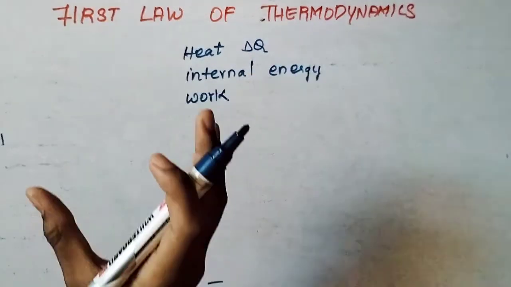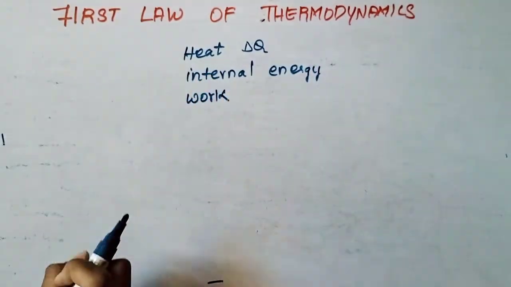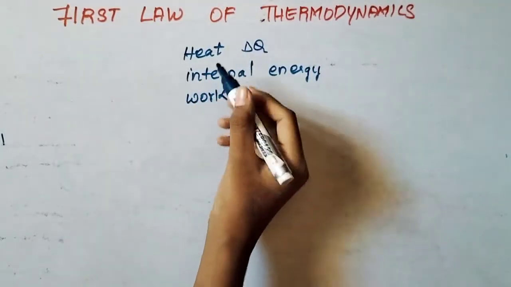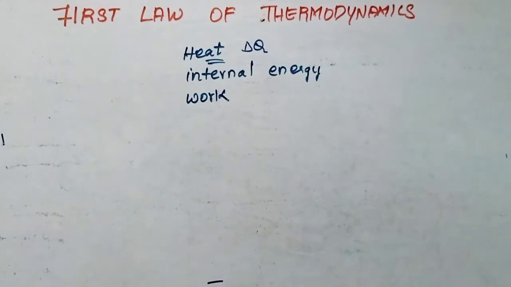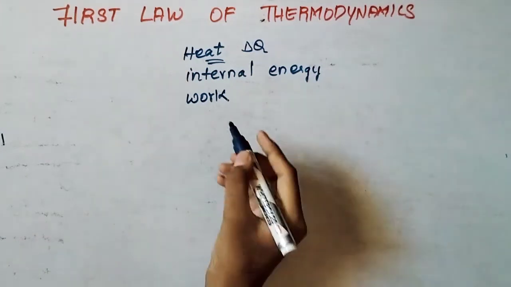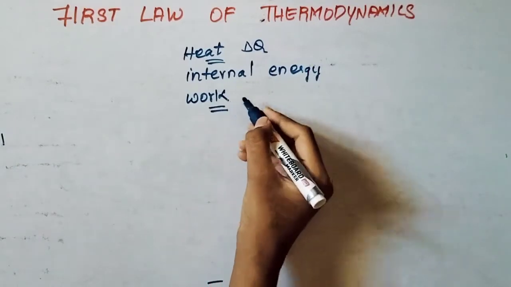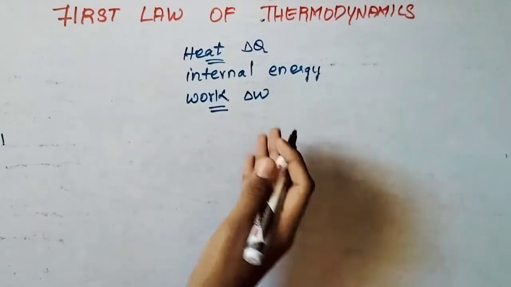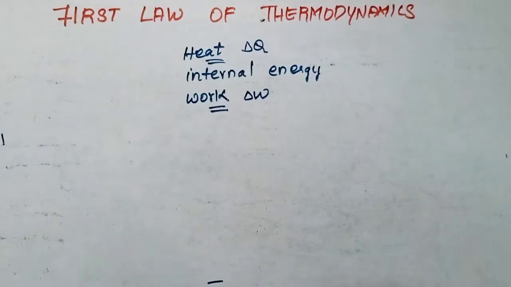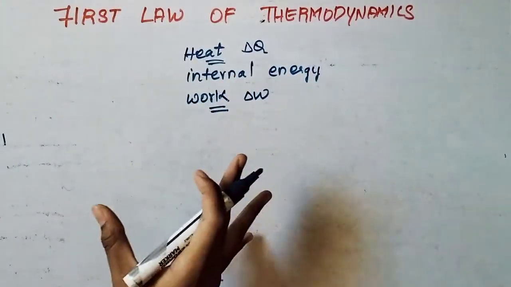A system receives energy in the form of heat. In turn, how much work does it do?